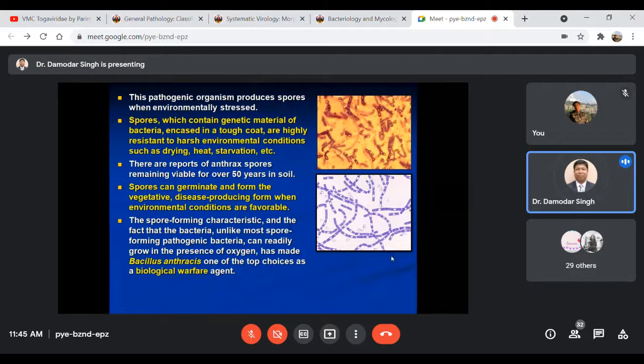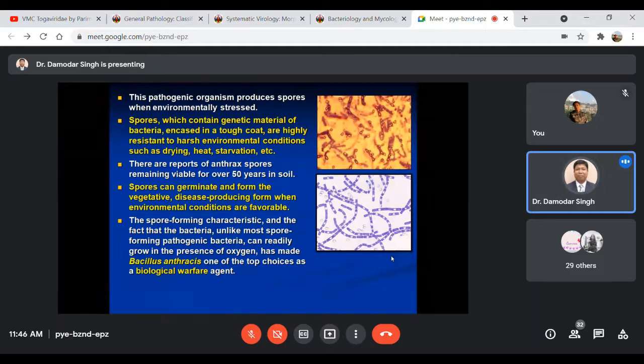This pathogenic organism, as I was talking about, Bacillus anthracis, can produce spores when they are environmentally stressed. These spores contain the genetic material of the bacteria and remain encased in a covering, a coat, that is highly resistant to harsh environmental conditions like drying, heat, and even starvation.